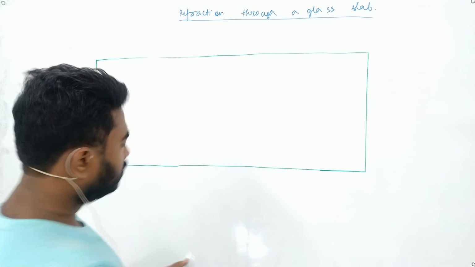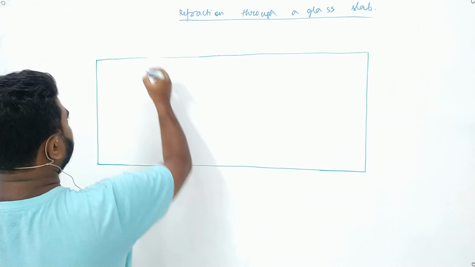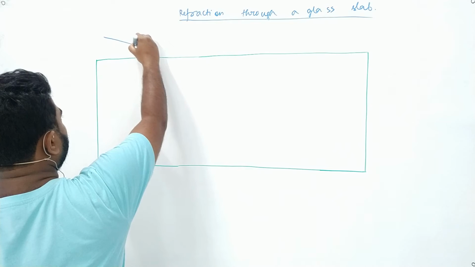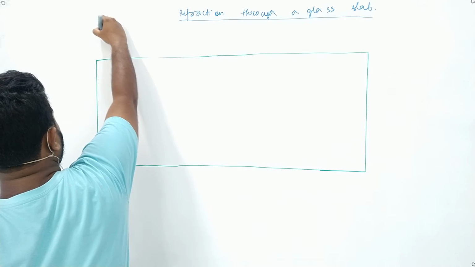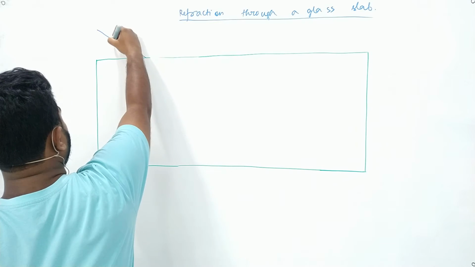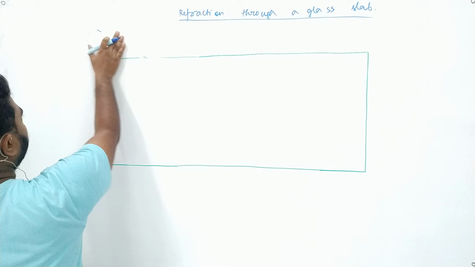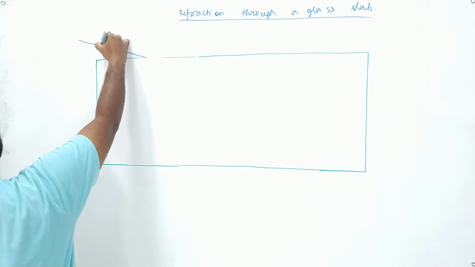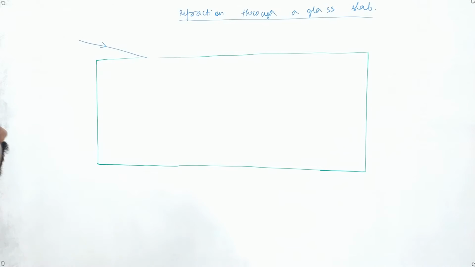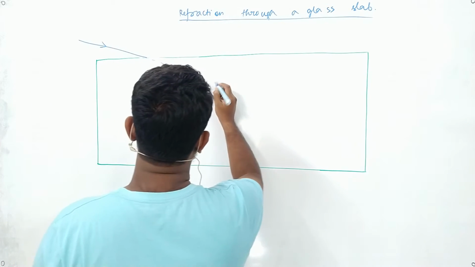Okay, suppose a ray of light is coming in this direction. No, let me make a bigger angle. Suppose a ray of light is coming in this direction.